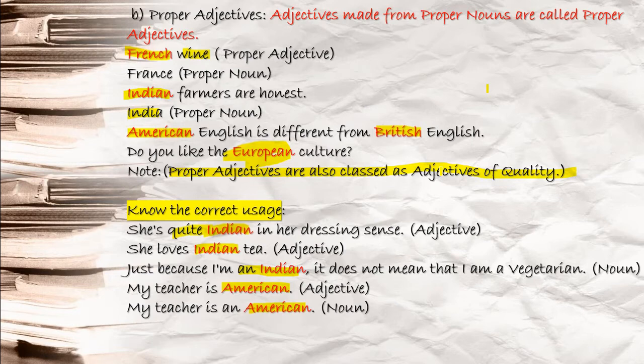Now know the correct usage. This is very important here. She is quite Indian in her dressing sense. Quite Indian. Here Indian is used like an adjective. Why? Because before that you have a term, you see, quite. Quite is what? Quite is your adverb. You all know that an adverb is a modifying word that modifies a verb, an adjective or another adverb. Here Indian is your proper adjective, and you are saying how much Indian? Quite Indian. And you see after Indian no noun term is used here.